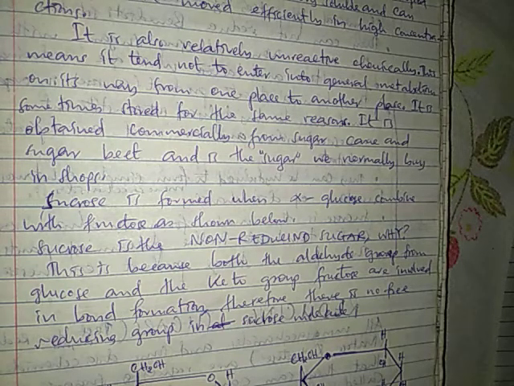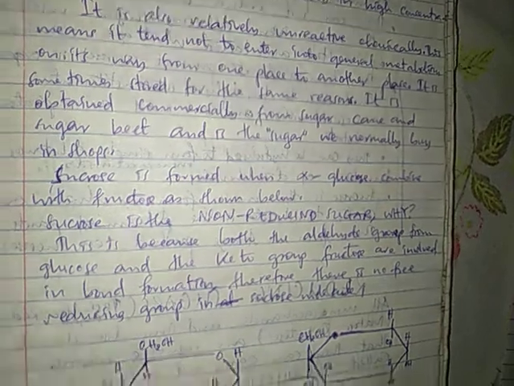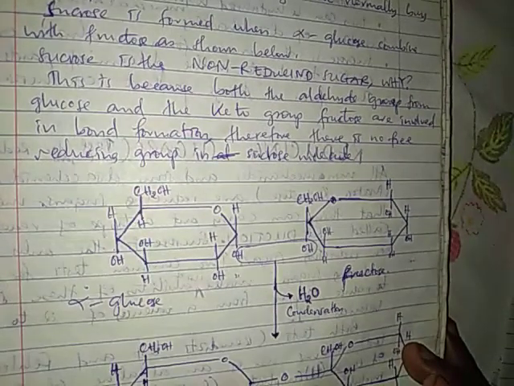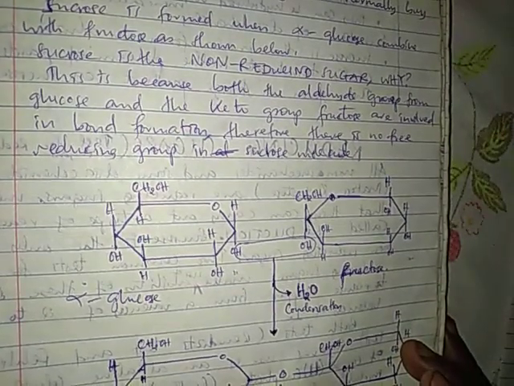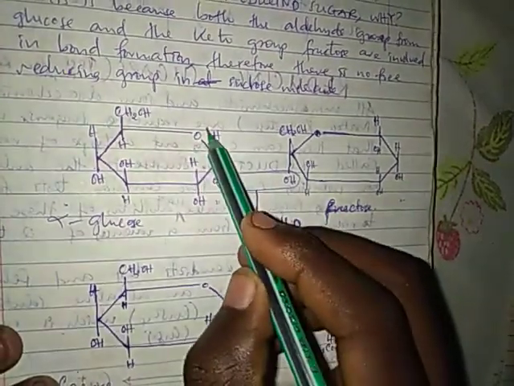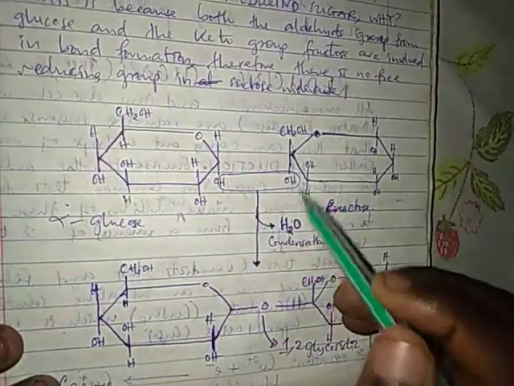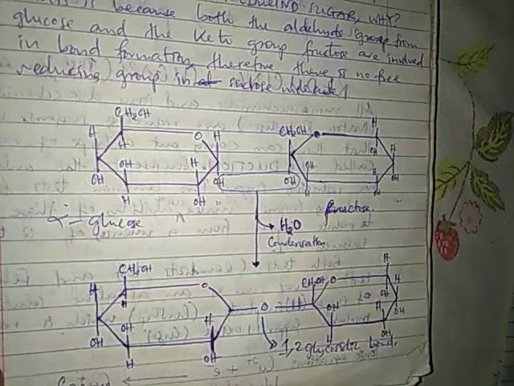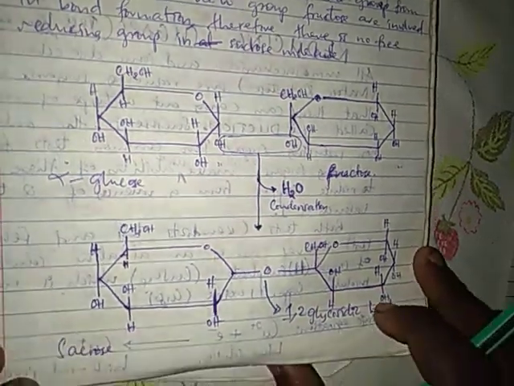Now sucrose is a non-reducing sugar. Why? This is because both the aldehyde group from the glucose and the keto group from fructose are involved in bond formation. Therefore, there is no free reducing group in the sucrose molecule. As you can see, this is our aldehyde group and this is our keto group. All of these are used in bond formation to form the 1,2 glycosidic bond.